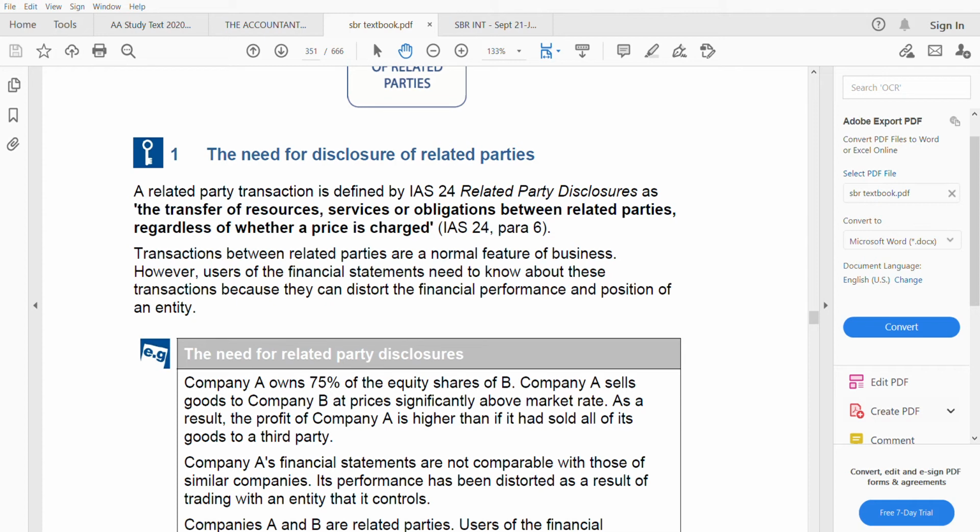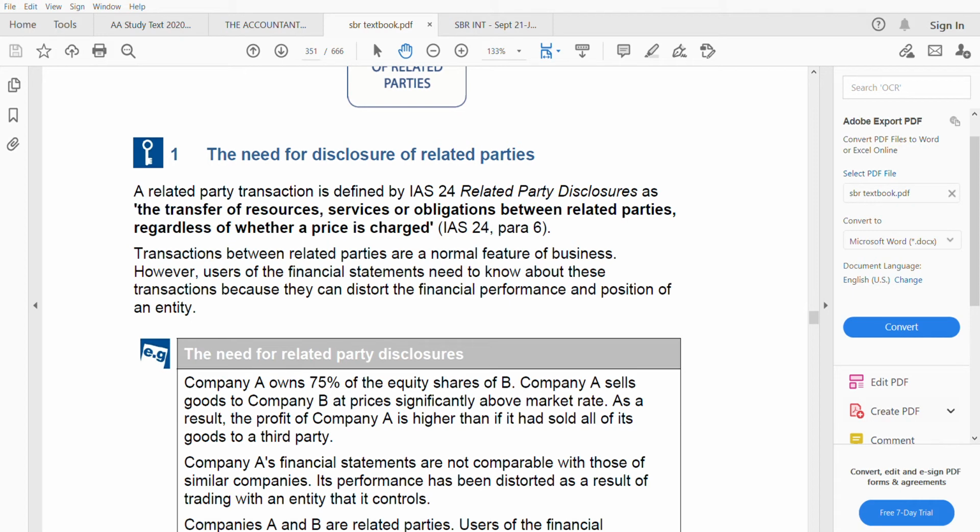If a related party is there, it needs to be disclosed. If you are not disclosing, it's said to be unethical. Because if you have a related party relationship with anyone and it is not disclosed, that related party can have an effect on your company. That's why it needs to be disclosed.